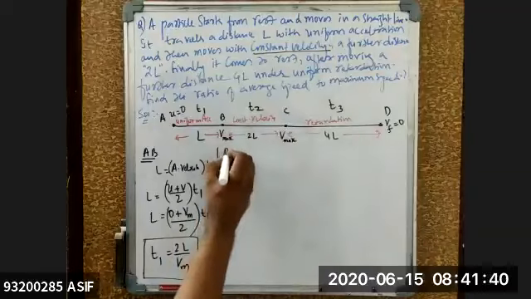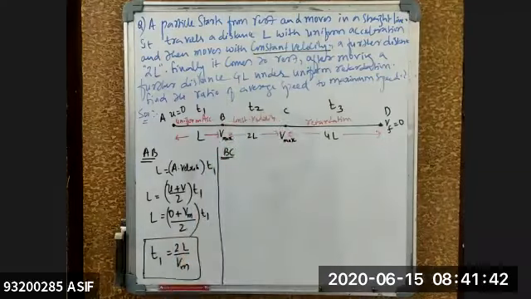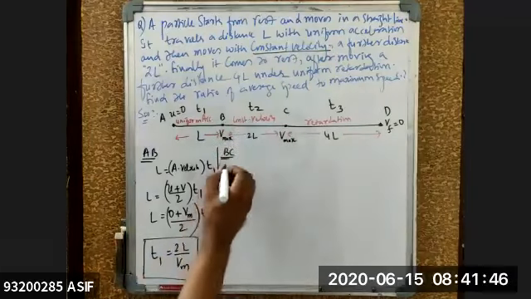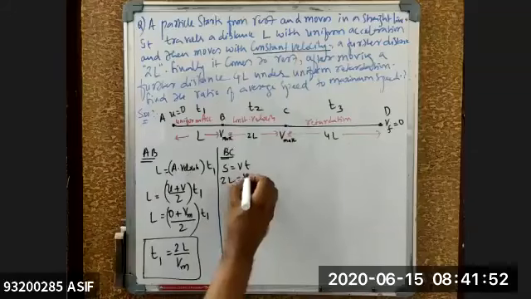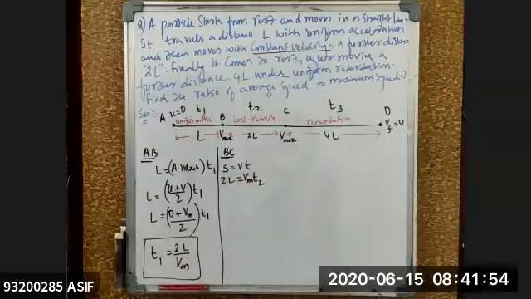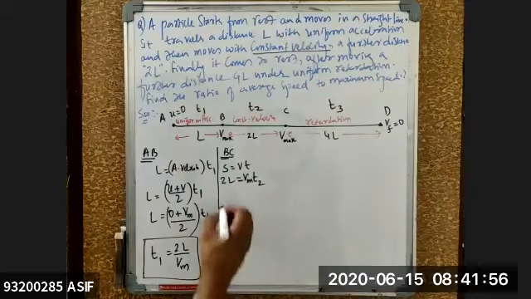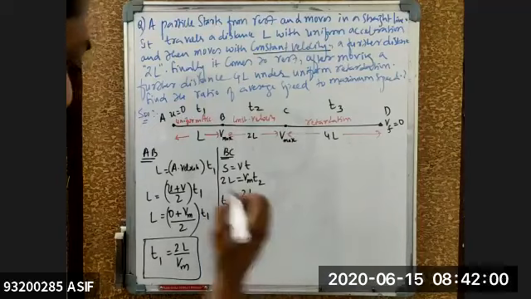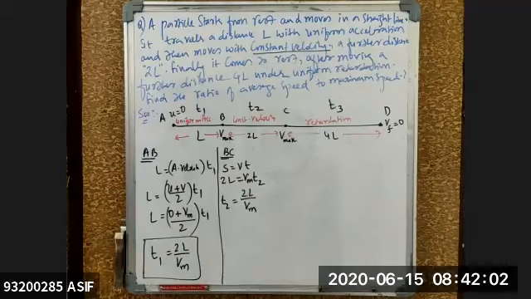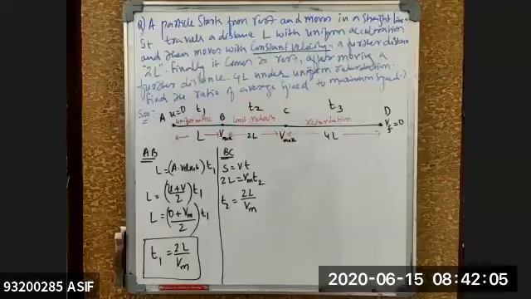Then from B to C, what type of motion is it, beta? Constant velocity. So what is the distance it travels? 2L. So it is the formula S is equal to vt. Distance is 2L, velocity is Vmax, into the time taken T2. So what is the value of T2? T2 is equal to 2L by Vmax. Clear? Understood up to where?